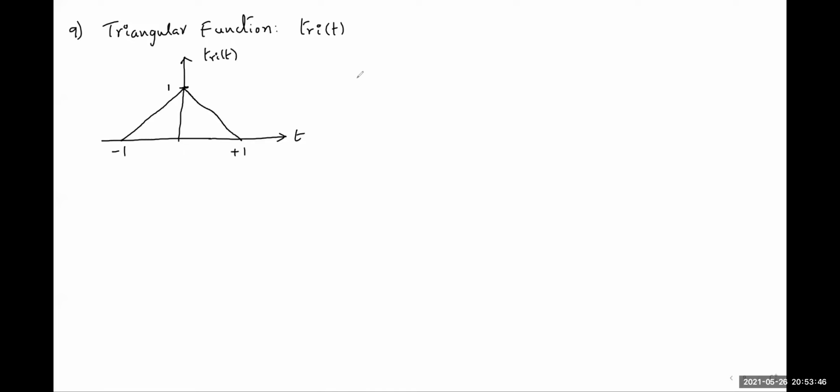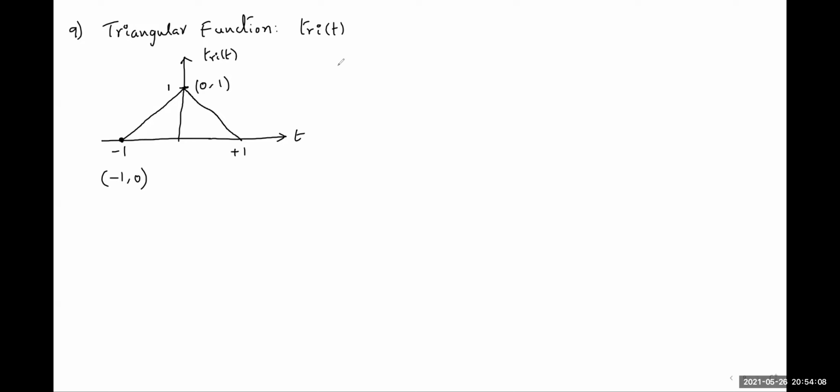Here, to get the equation of the triangular function, I suggest you observe the derivation of this expression, how we are taking it. So this is one point, minus 1 comma 0. This is another point, 0 comma 1.